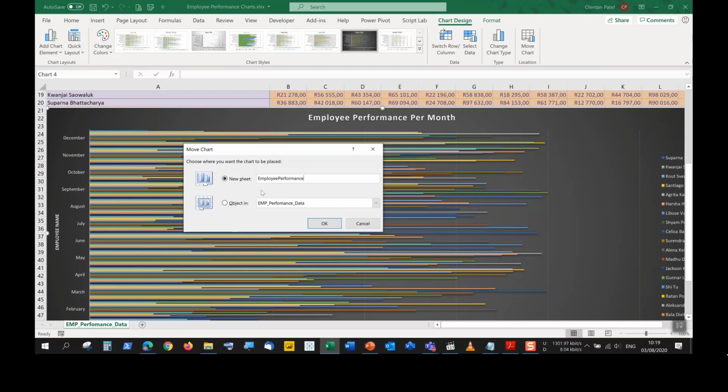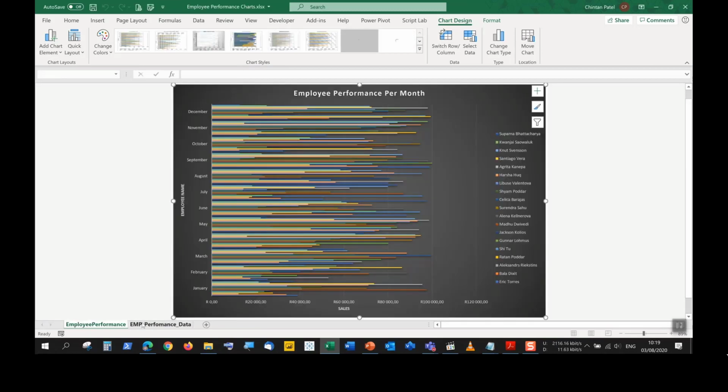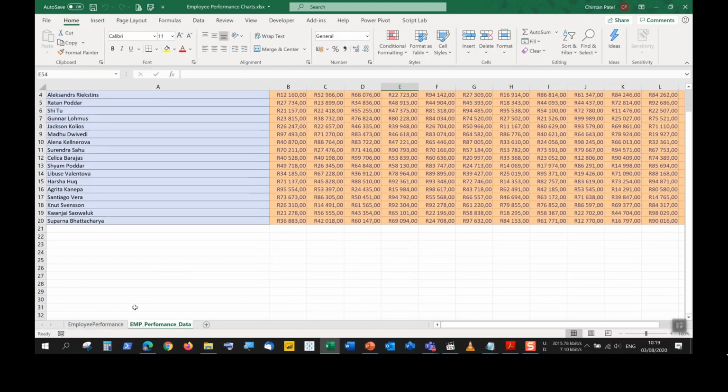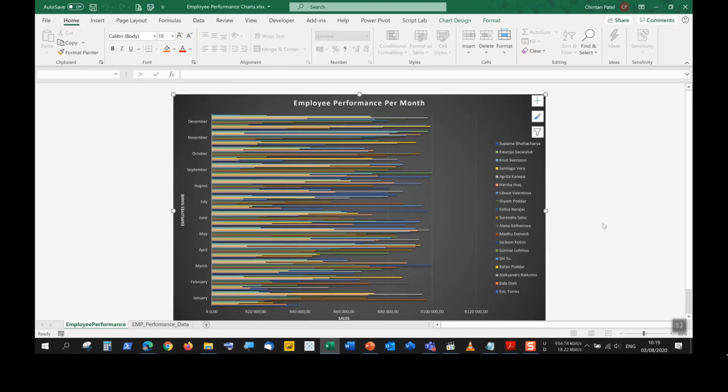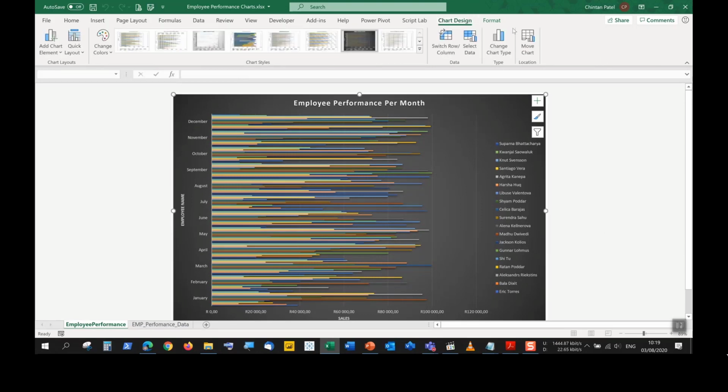So we are given the option to give it a name, and when I push OK, we'll see that this chart is then moved from Employee Performance data to this worksheet called Employee Performance, where I have the entire chart taking up the space in this particular worksheet here. Okay, that is something that's asked very commonly, to move the chart to a new worksheet.